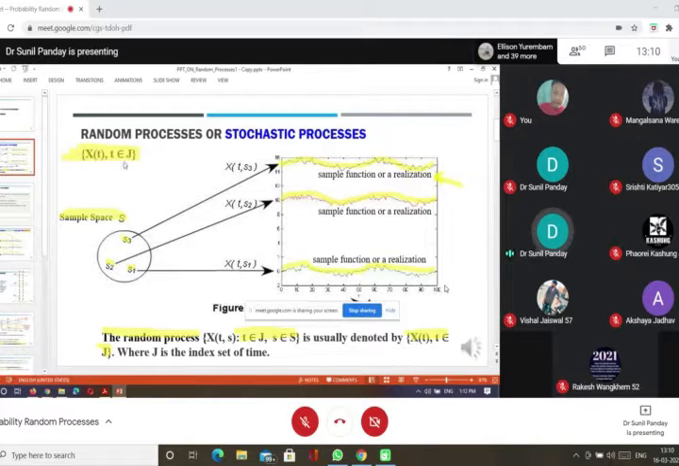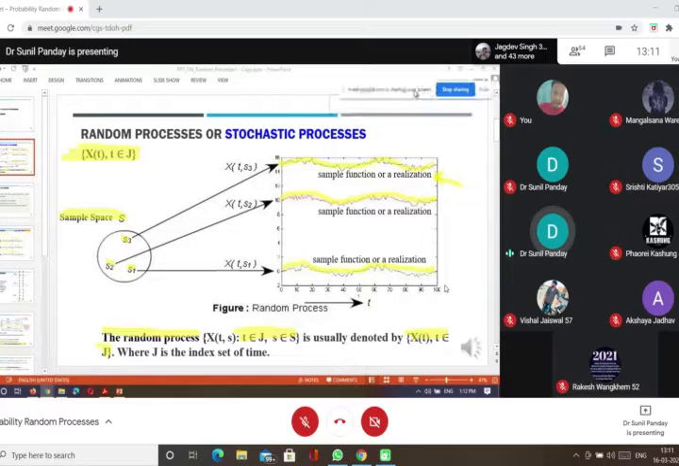And here you see this {X(t), t belongs to J}. This is representing the random process. So this is the notation, this bracket, capital X(t) comma t belongs to J. This notation we use to represent random processes. And here it is understood that this is representing this kind of collection, where these sample points are included here.